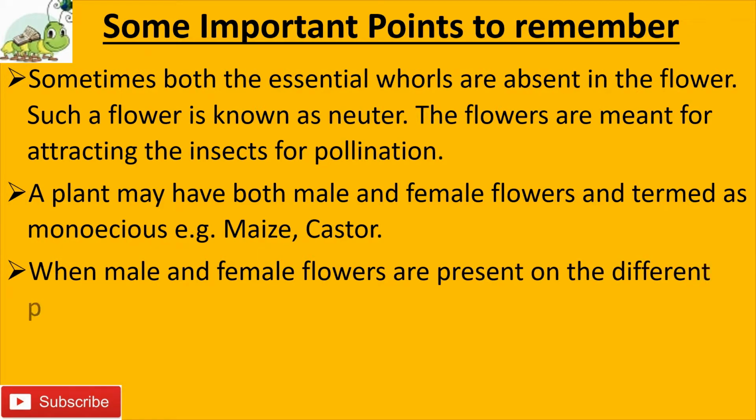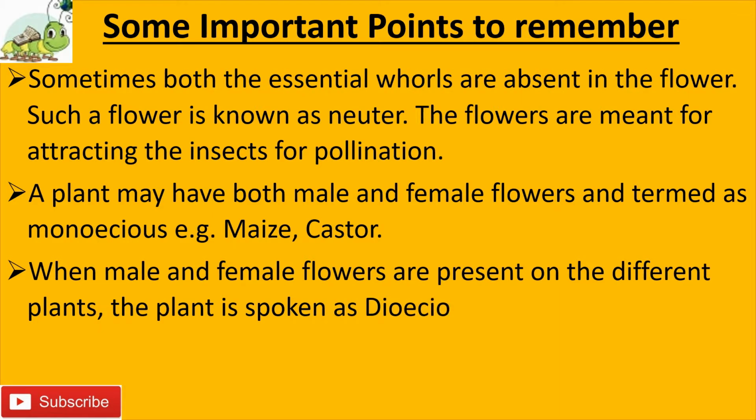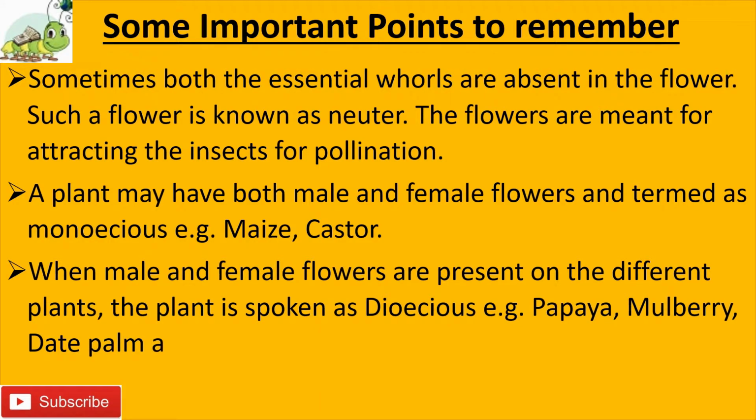A plant may have both male and female flowers and is termed monoecious, like maize or custard apple. When male and female flowers are present on different plants, the plant is spoken of as dioecious. Examples are papaya, mulberry, date palm and Coccinia grandis.